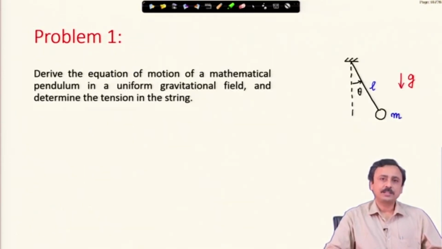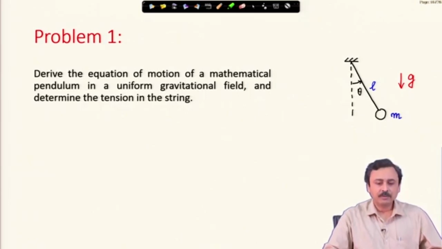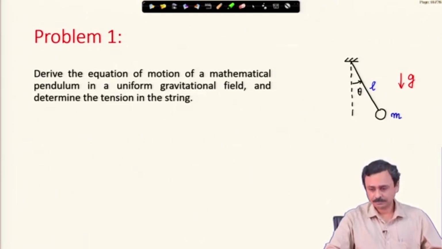Let us start with the most classical example, the pendulum, which is discussed in any dynamics course. We will derive the equation of motion of the mathematical pendulum in a uniform gravitational field and determine the tension in the string. The mass of the pendulum is m, the length of the string is L, and here I have shown the angle theta, and it is in a uniform gravitational field with acceleration due to gravity g.